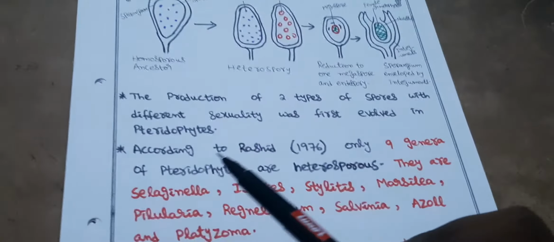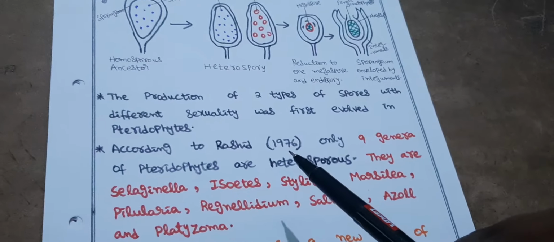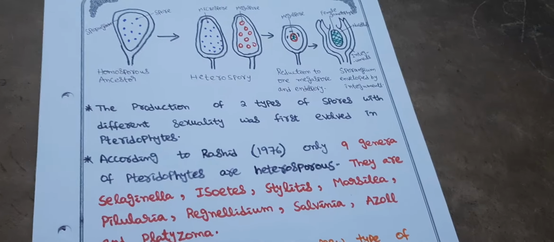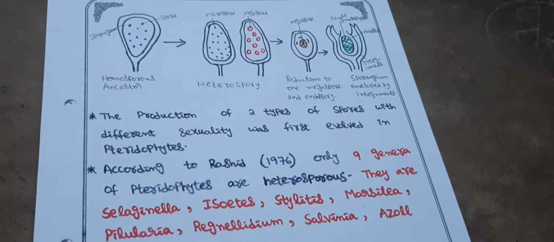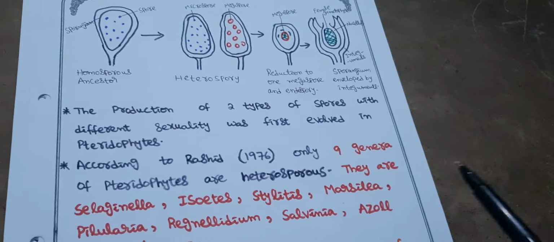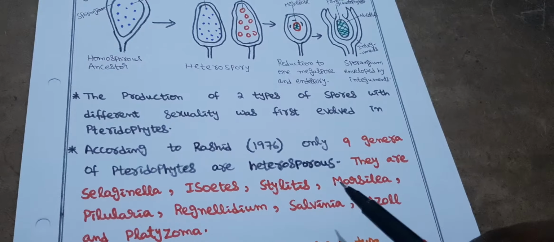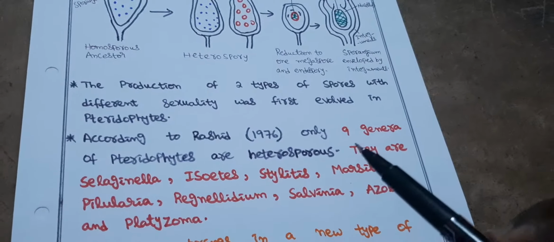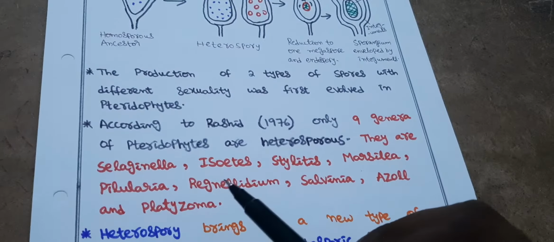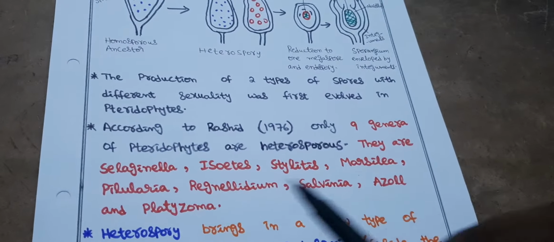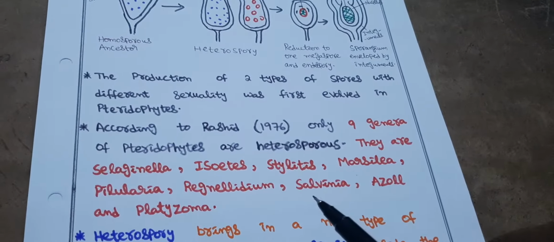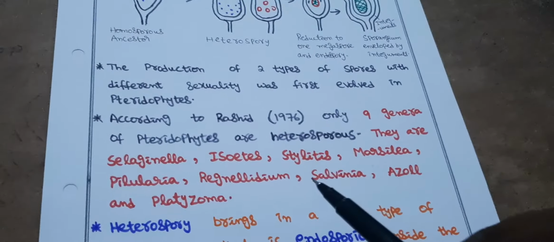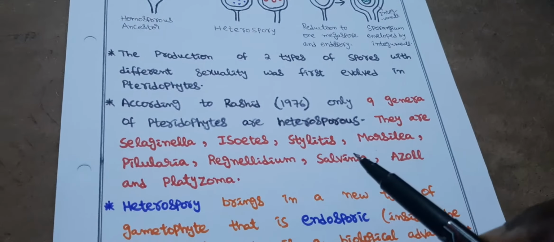According to Rashid in 1976, only 9 genera of pteridophytes are heterosporous. According to his experiments and research, the rest of the pteridophytes are all homosporous. What are those 9 genera? They are Selaginella, Isoetes, Stylites, Marsilea, Pilularia, Regnellidium, Salvinia, Azolla, and Platyzoma. These are the 9 genera in which the heterosporous condition is seen in pteridophytes.